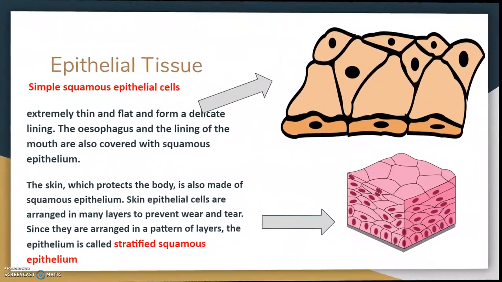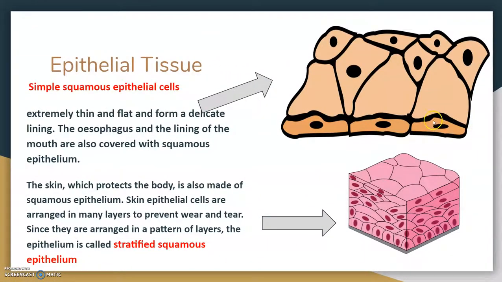This is called the simple squamous epithelium. In simple squamous epithelium, we find a very thin layer of cells. This is the basement membrane and these are the layers of the cells. Squama means scale of the skin, just like a layer of the skin.